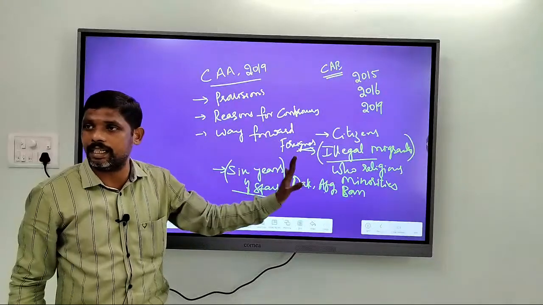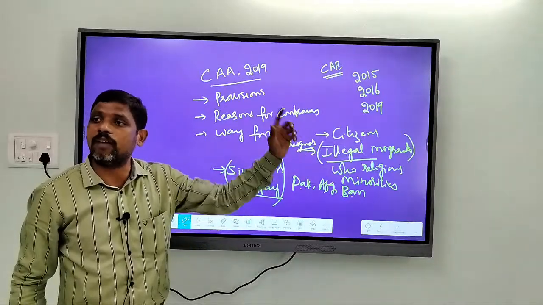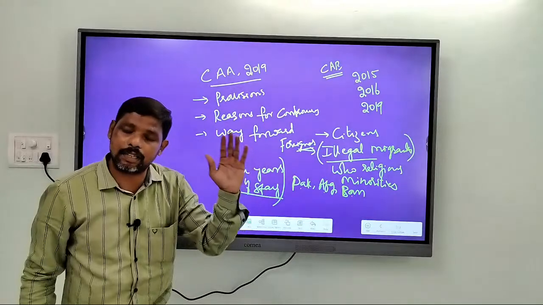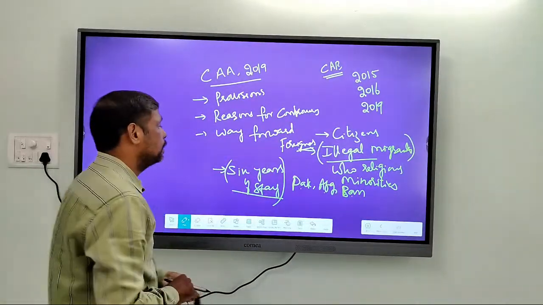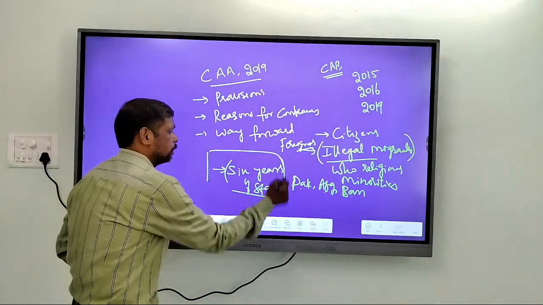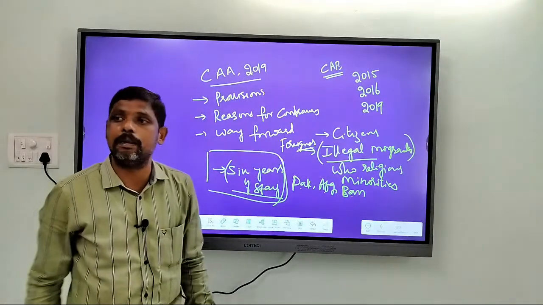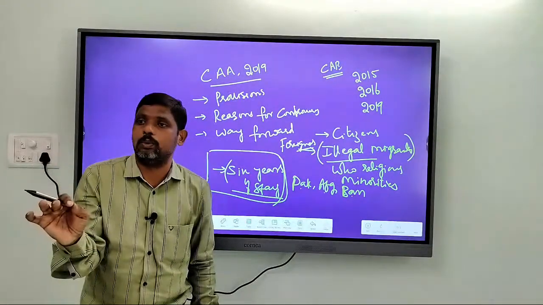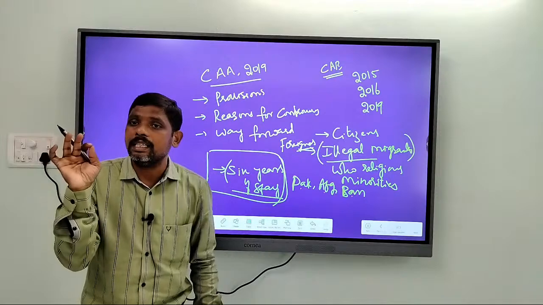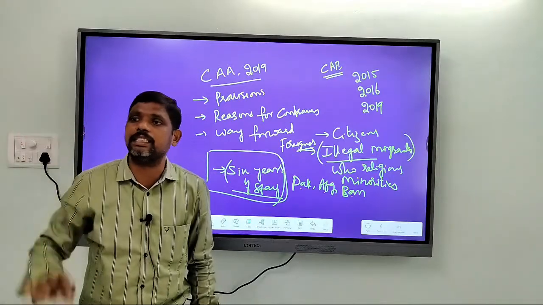6 years of stay in India, or the one who is working, at service for India. So this is the main provision. That means they should prove that they have been staying in India for the last 6 years.